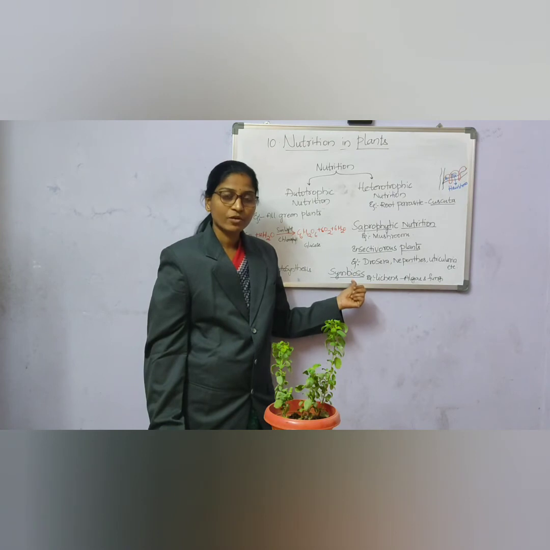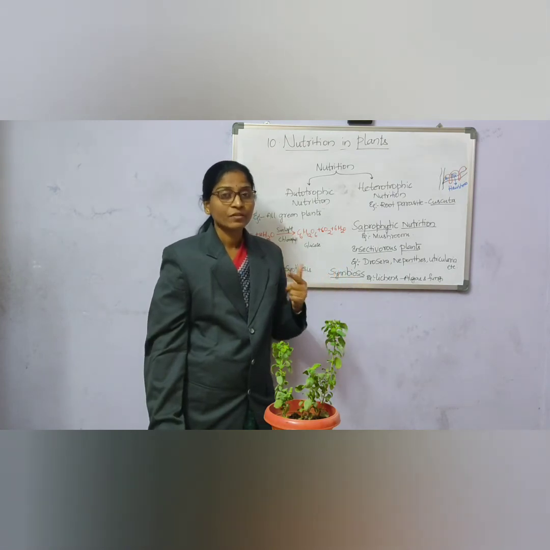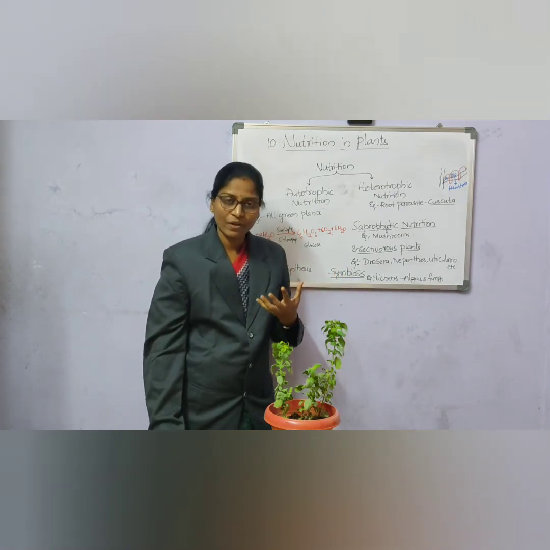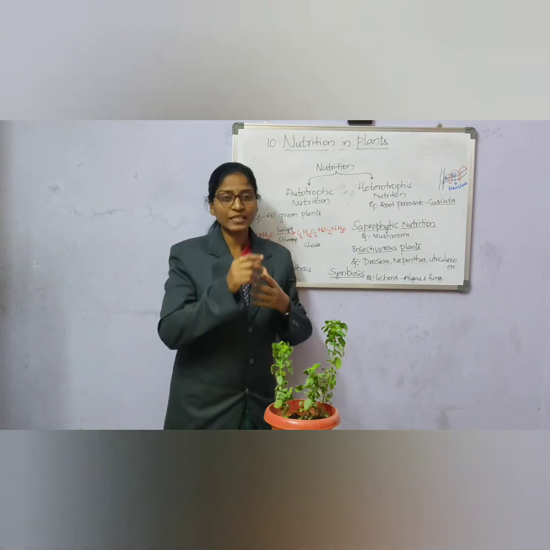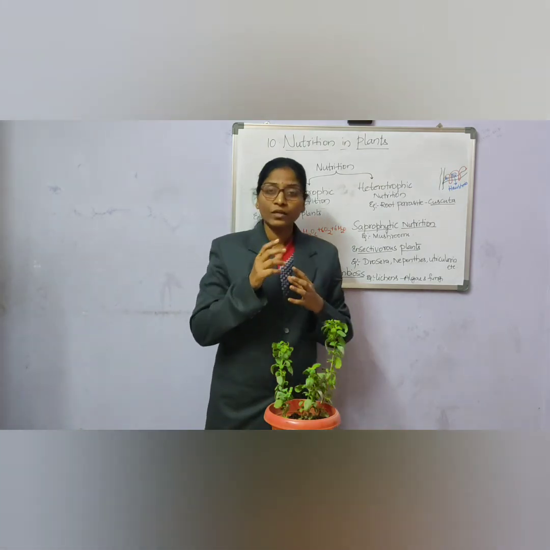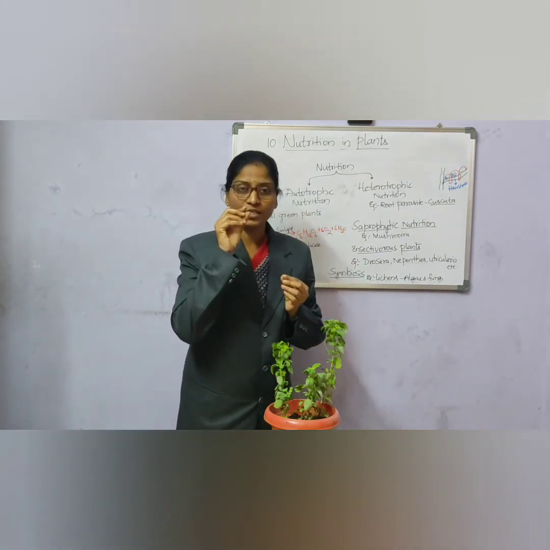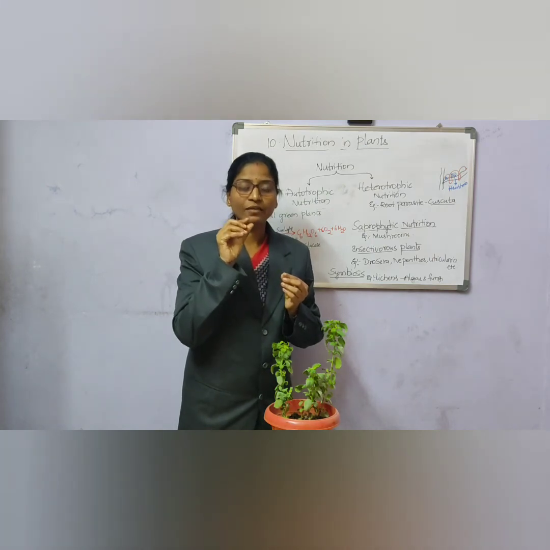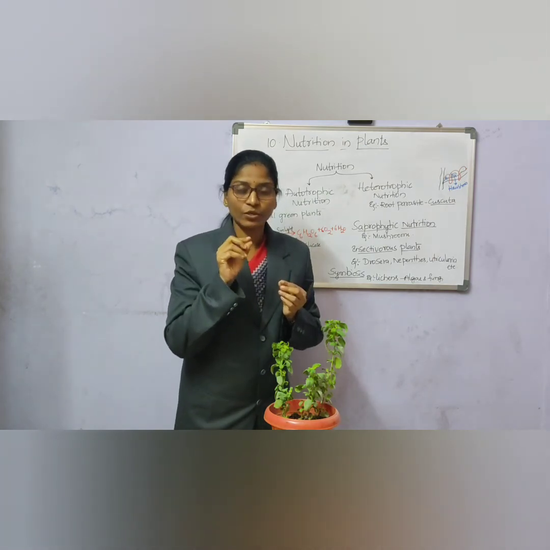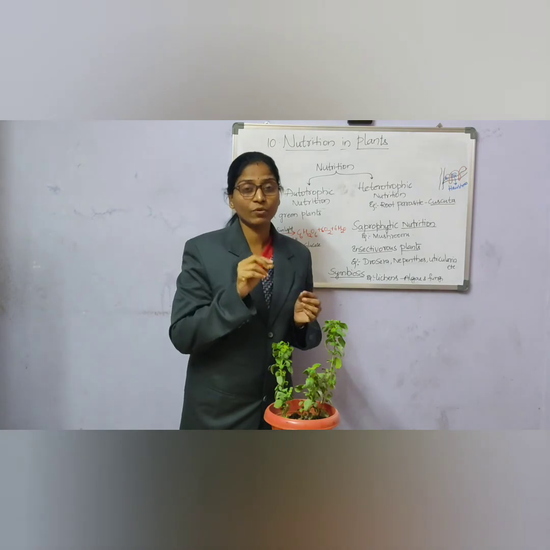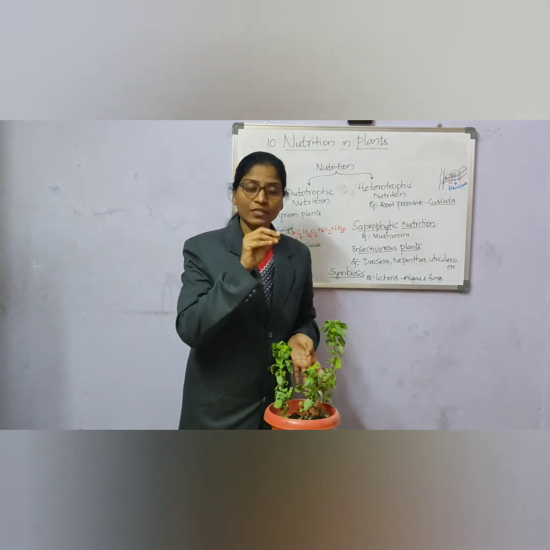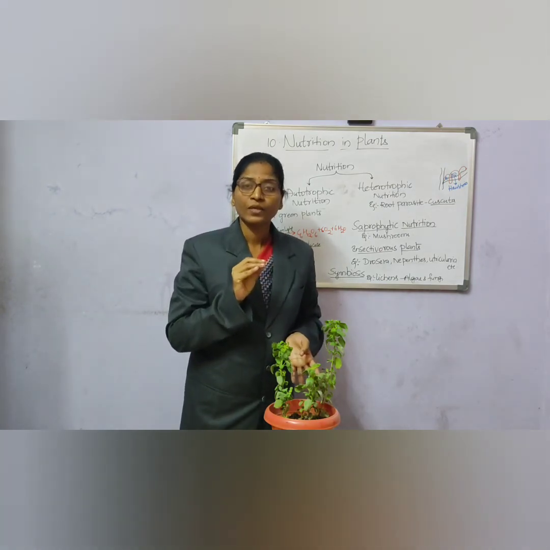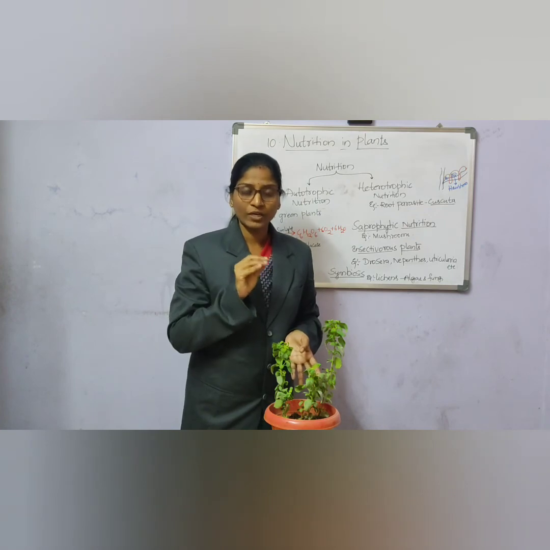This type of symbiosis you can also observe in the dal family or Leguminosae family. You can see on the root of the groundnut small nodule-like structures, where a bacterium known as rhizobium is present on the root nodules of the dal plant or groundnut plant.